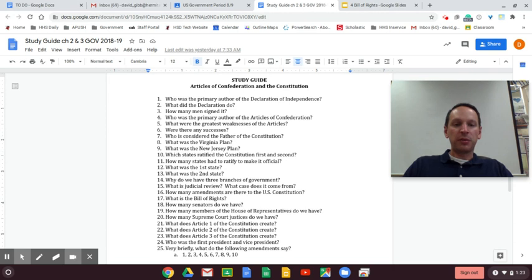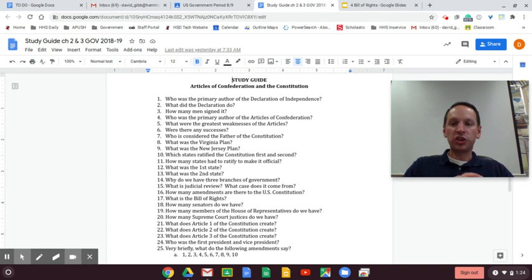The New Jersey Plan, number nine, is the small states' plan to create a unicameral legislature based on the equality of the states. So the smaller states were more likely to like the Articles of Confederation because it gave equality to the states. So you have the Virginia Plan, which says based on population, and the New Jersey Plan that says a legislature based on the equality of the states. The Great Compromise, again, you take both ideas and you compromise the two. So the Great Compromise is what we currently have in our system of government.